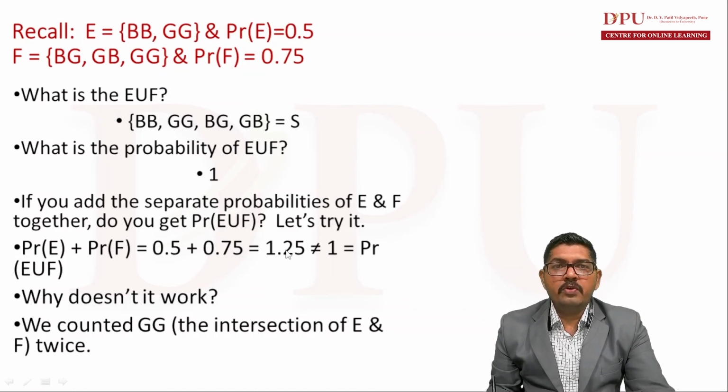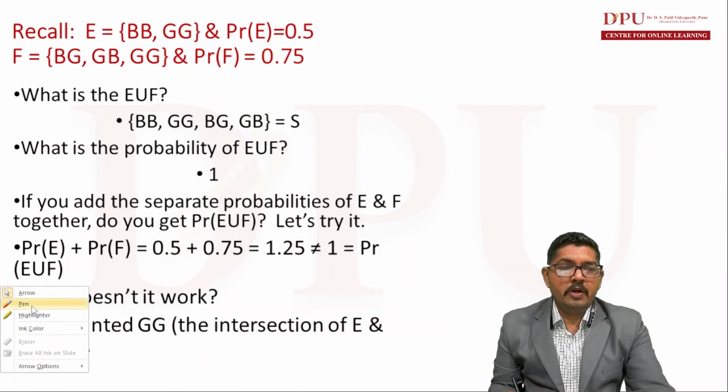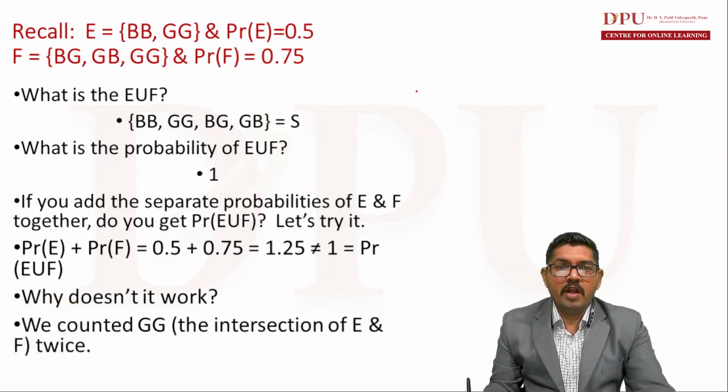We have to count it only once, and that's why from this we need to subtract the probability of E intersection F, that is the probability of the common element GG, from 1.25, so that we get the probability of E union F. So the probability of E union F is equal to 1.25 minus 0.25. Probability of E intersection F is 0.25, and probability of E union F is 1.